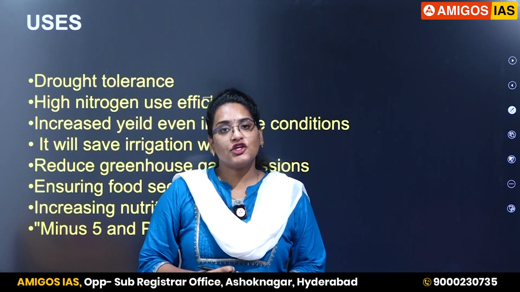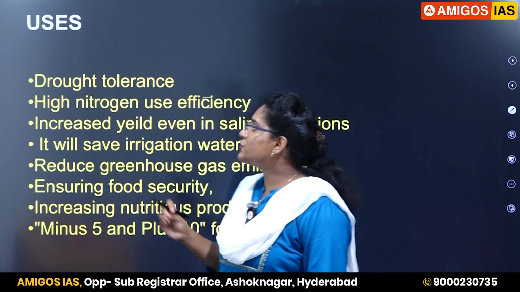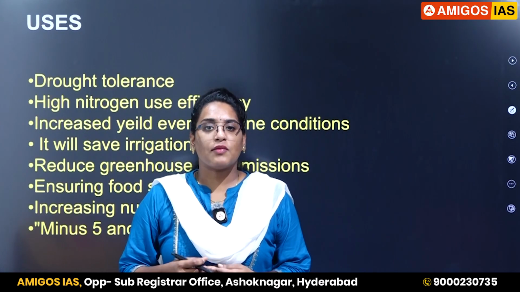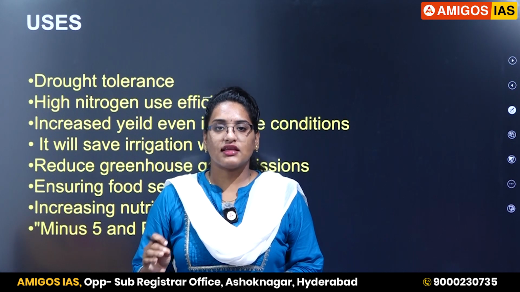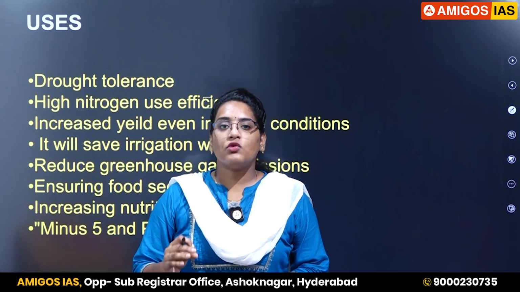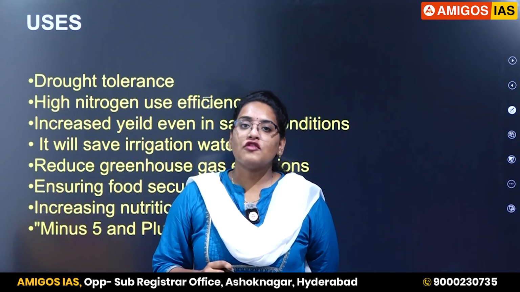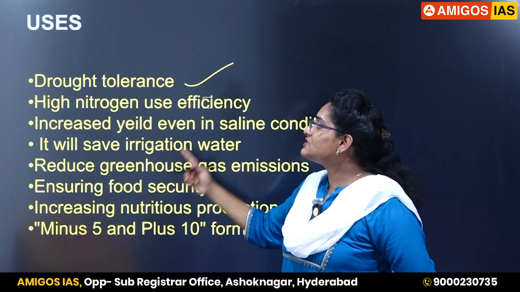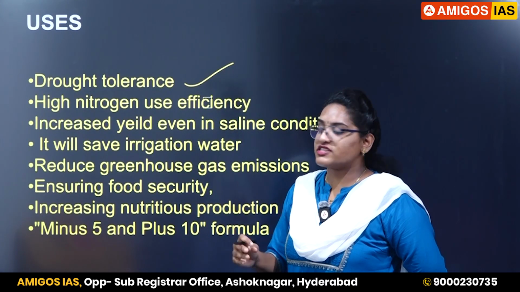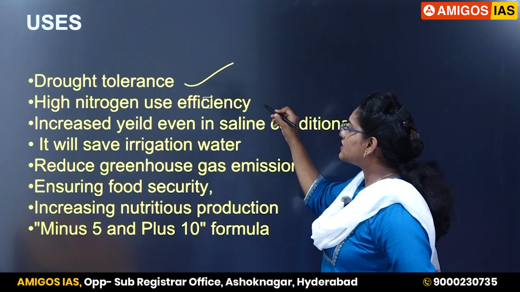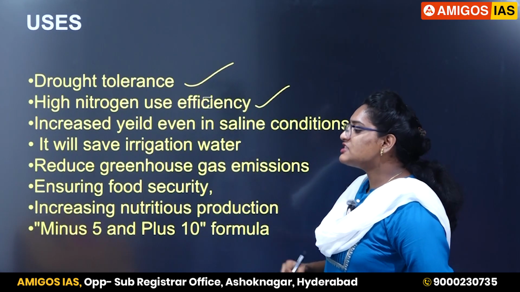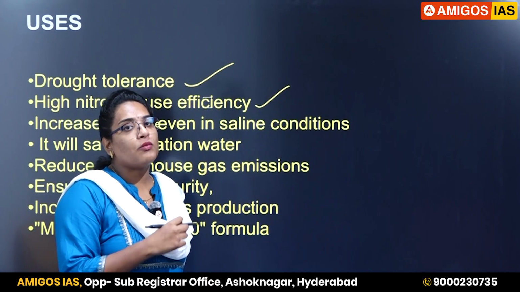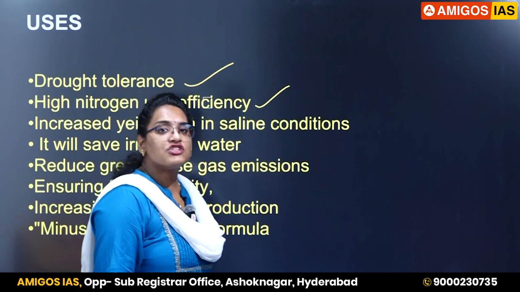What are the uses of genome edited rice varieties? The first use is drought tolerance. With increased climate change, you might have observed increased drought incidence in India. So this increased drought incidence affects the output of agriculture. So the first step is to make the plants drought tolerant, which is done using your genome editing tools. The next is high nitrogen usage efficiency by the plants. Scientists have observed the two rice varieties which are manufactured using genome editing technology has high nitrogen efficiency.